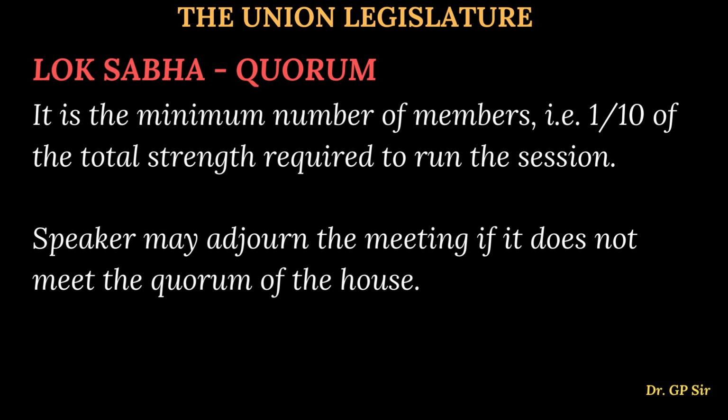Okay, the quorum means: out of the maximum strength, the minimum strength that is required is called quorum. So that is the definition you can write. If they ask you for 2 marks, it is the minimum number of members, that is one tenth of the total strength, required to run the session. The speaker may adjourn the meeting if the house does not meet the quorum. Seems to be simple. That's all. If you write that, you will get marks. That one tenth is the minimum requirement to run a session.